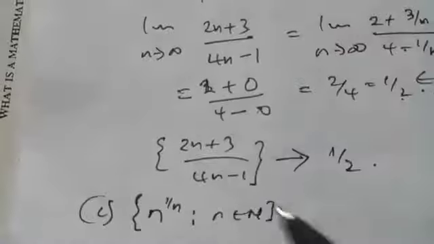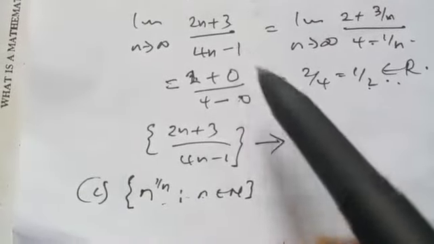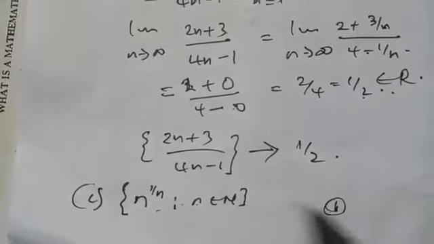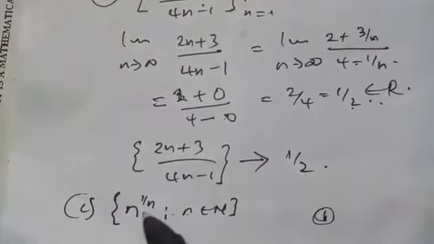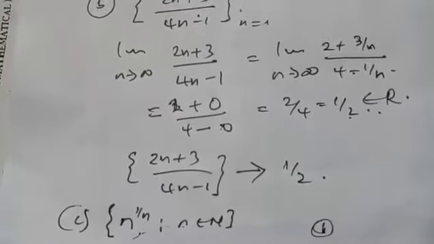Another example. We want to show that this sequence converges. That is left as an exercise, so you only need to find the limit. At the end of the day, you should get 1 as the limit, so the sequence converges to 1. You find the limit as n tends to infinity, make use of L'Hospital's rule, and you are there.